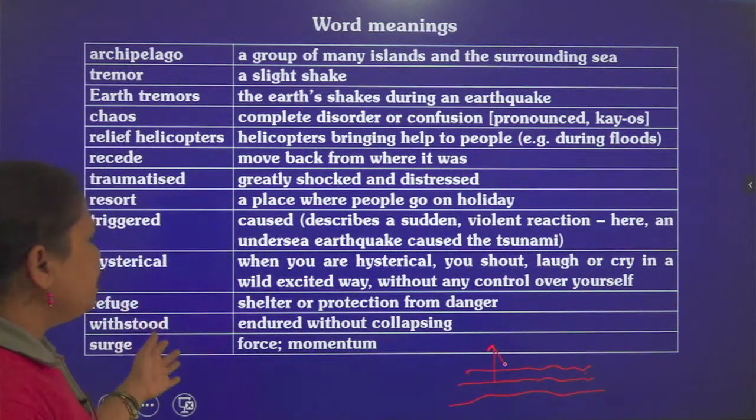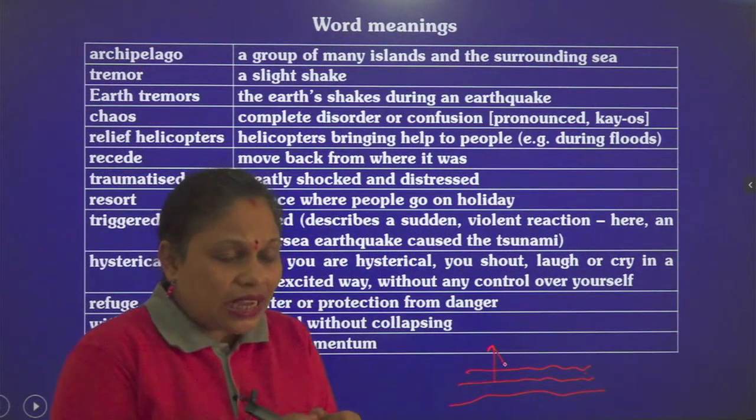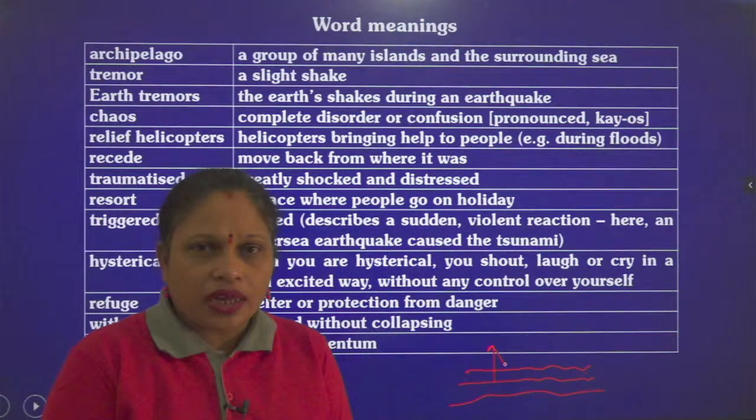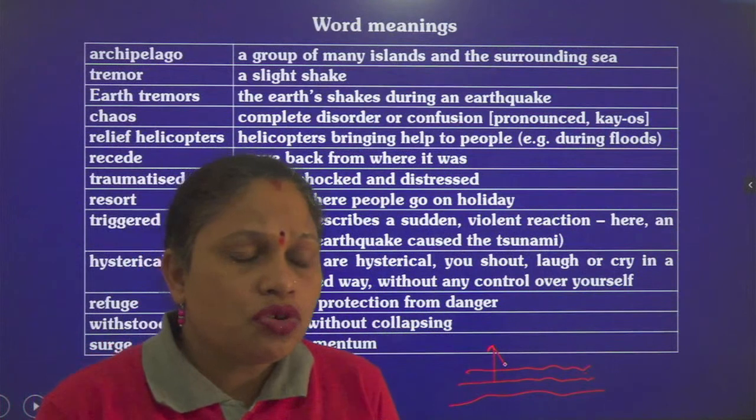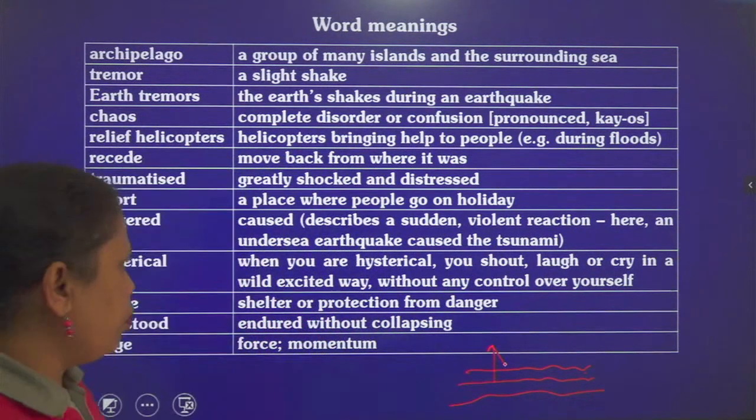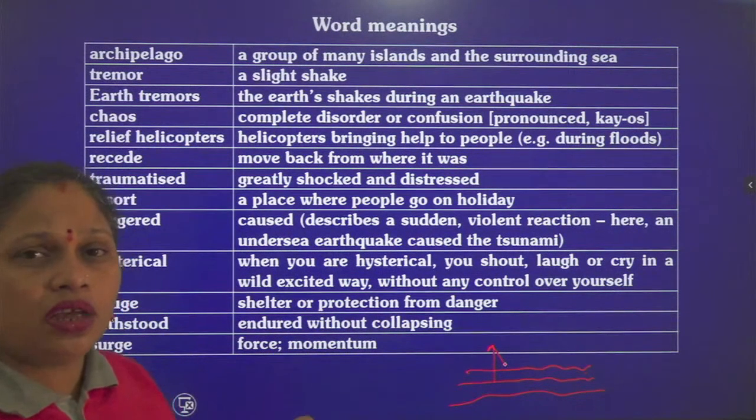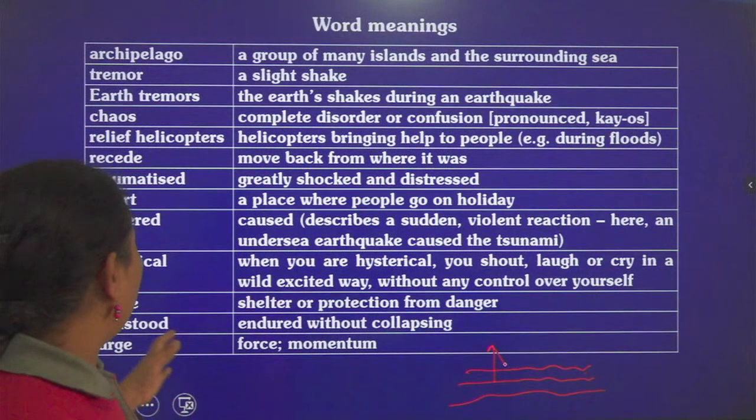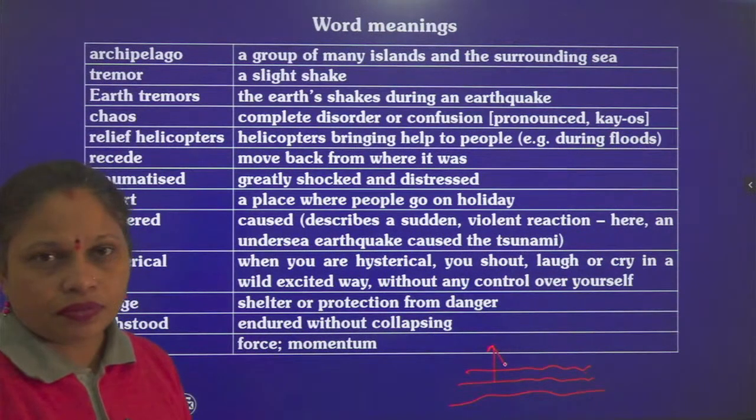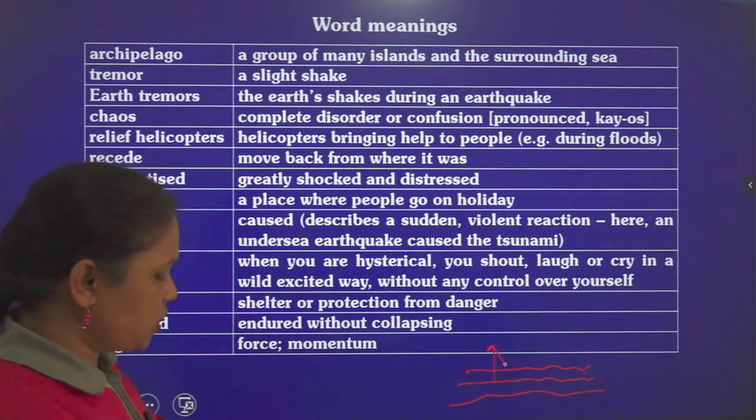Then withstood means endured without collapsing, to withstand against the condition, to be strong enough to face the problem and come out of that problem, instead of giving up, instead of collapsing, instead of getting nervous. Then surge means force or momentum. Okay, so these are the words we discussed. Let's see if we have more words.